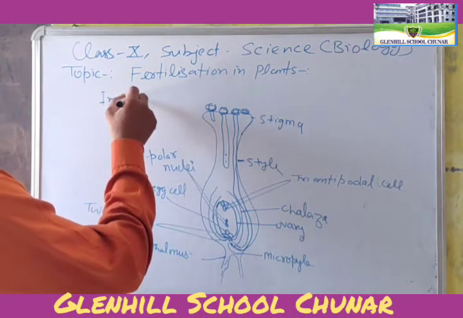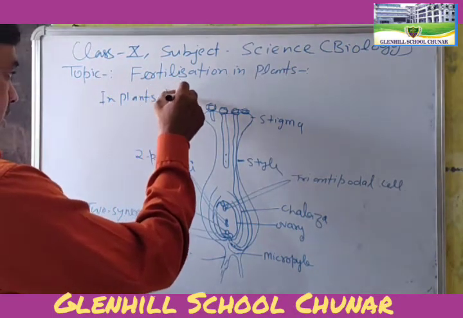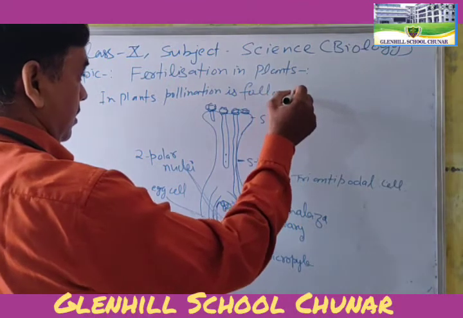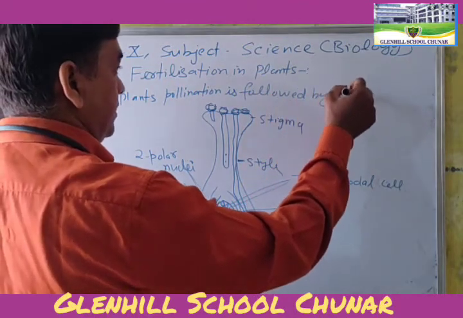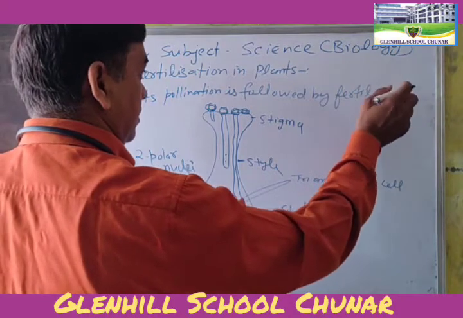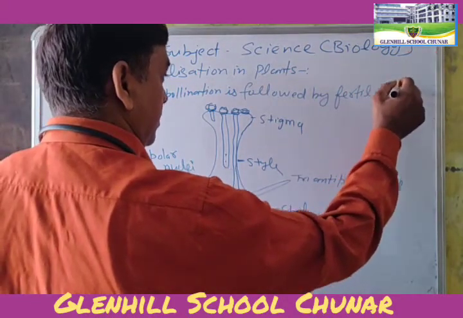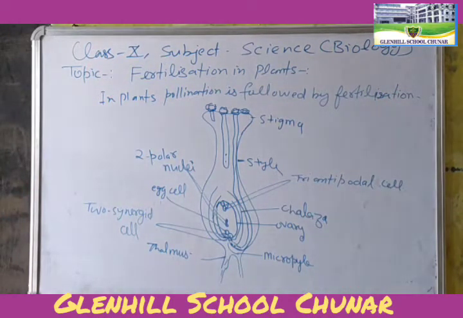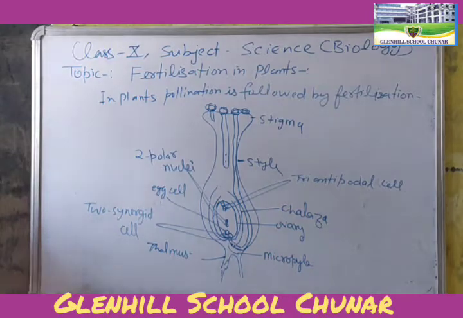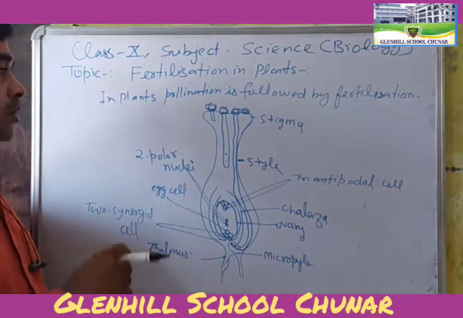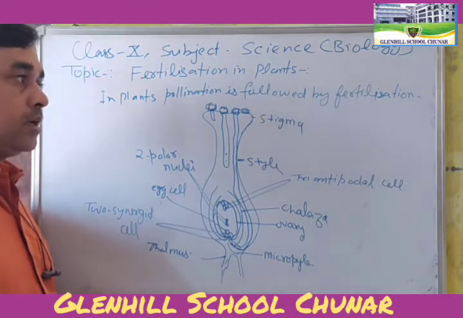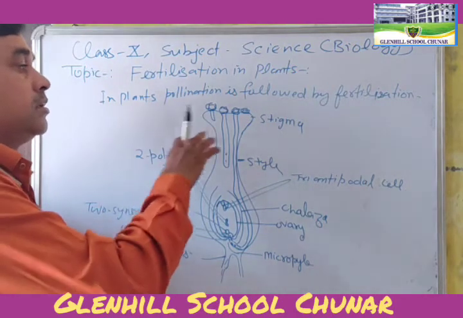In both cross pollination and self pollination, the pollen grain sits on the stigma.